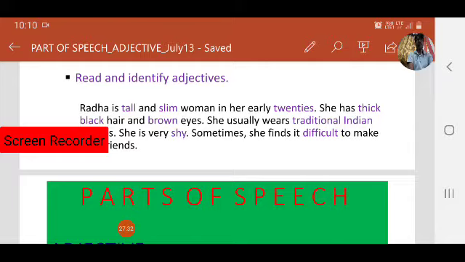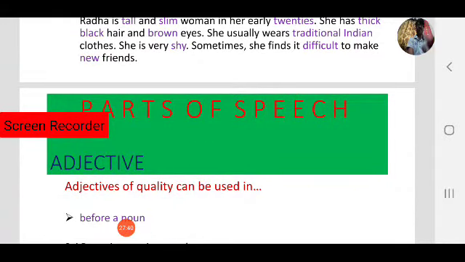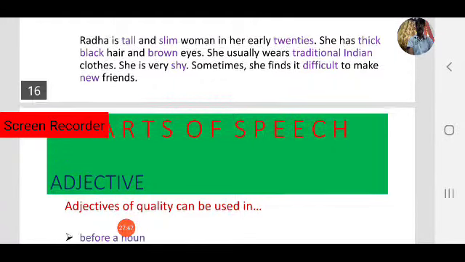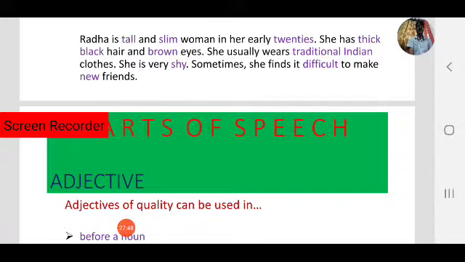So before the noun, what did we use? Slim and tall. Next, friends: before the noun we use new friends. Brown eyes. Next, hair: thick and black, two adjectives. How is her hair? Thick and black. So before a noun we use adjectives of quality.